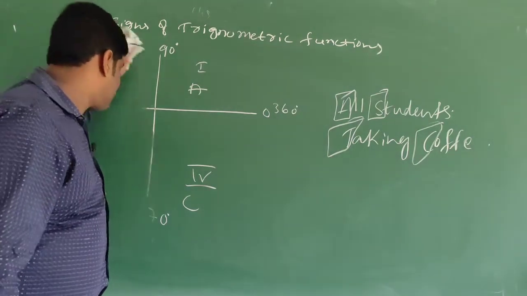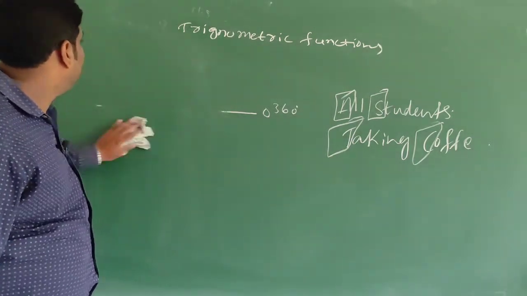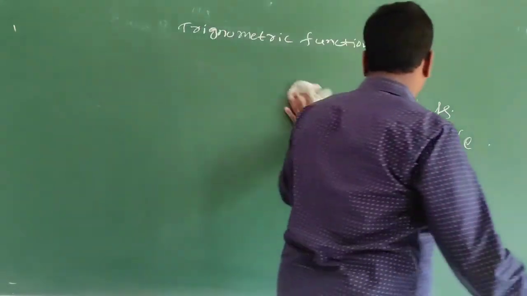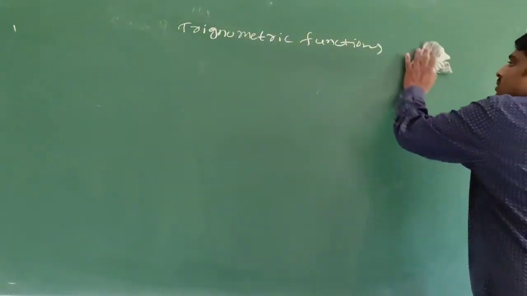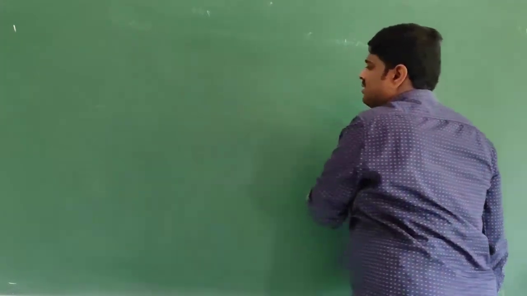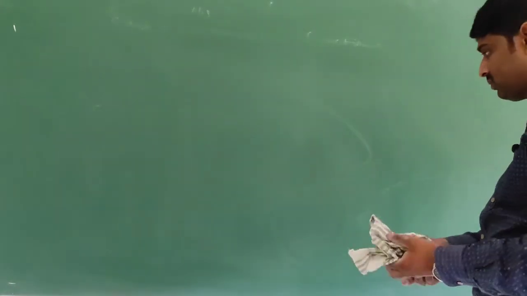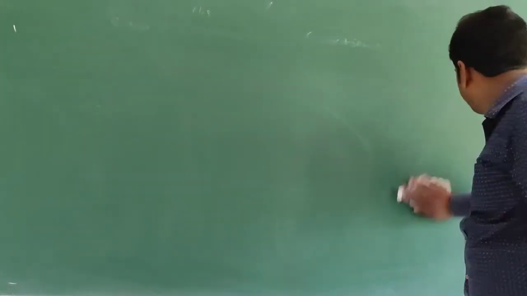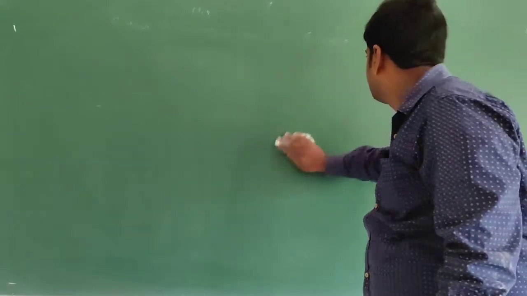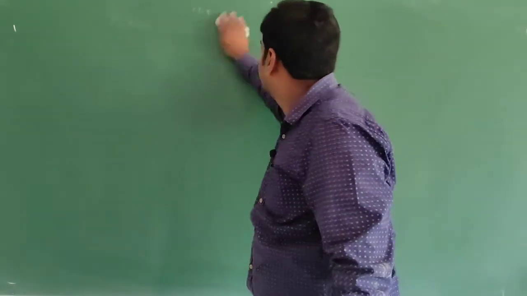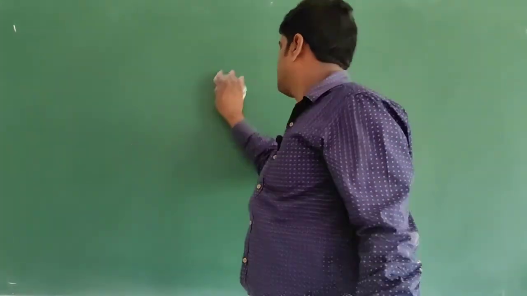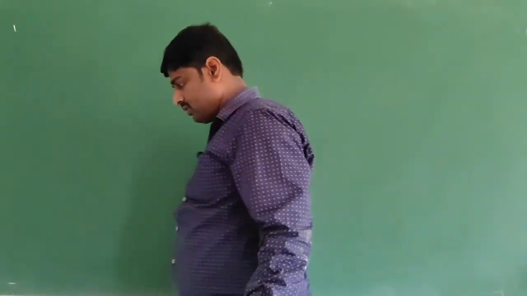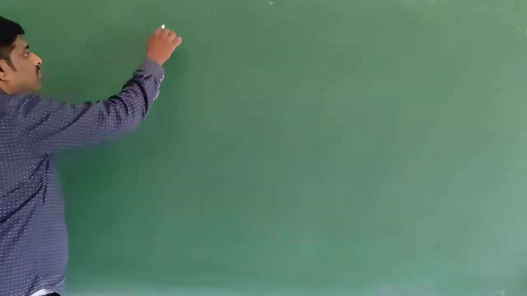Allied angles. See children, allied angles.